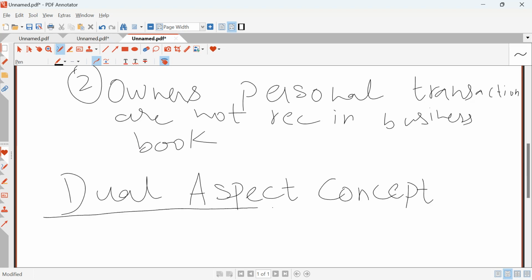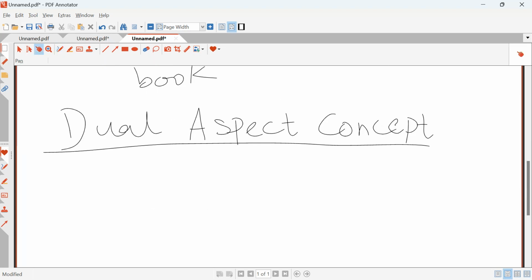Aren't there like 11 concepts or 13? There are 1, 2, 3, 4, 5, 6, 7, 8, 9, 10, 11, 11 concepts in total. Why are you using the mobile? Why not the computer?